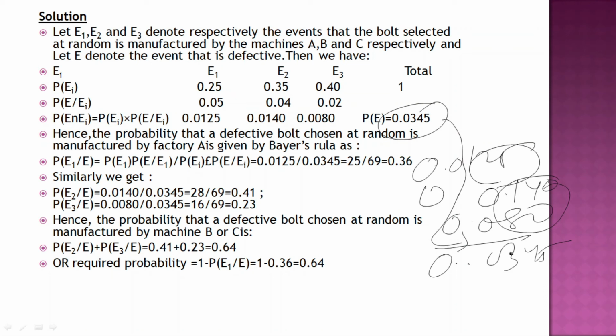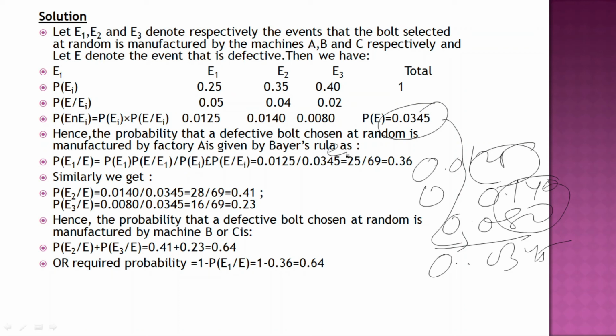Hence, the probability that a defective bolt chosen at random is manufactured by factory A is given by Bayes' rule, as we have put in the Bayes' theorem. I do not want to show it again. We apply the Bayes' theorem, and it is 0.36. Similarly, we can get it for factory B and factory C. The answers are 0.41 and 0.23.